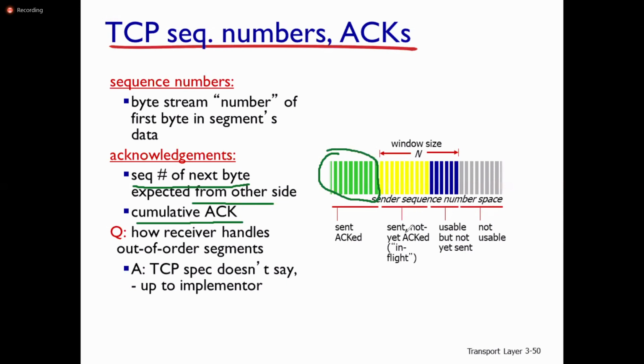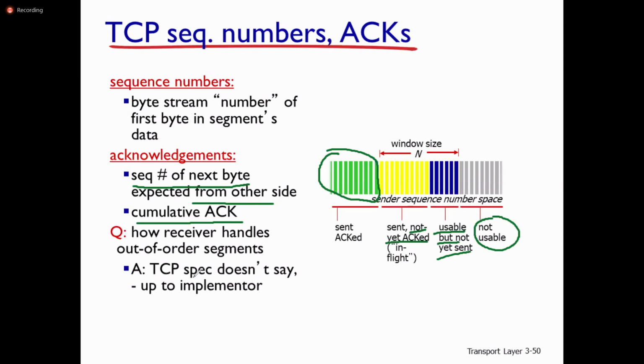Yellow: sent, not yet acknowledged. Blue: usable, but not yet sent. Finally, not usable.